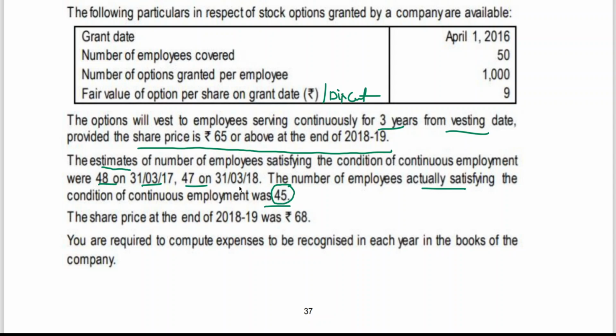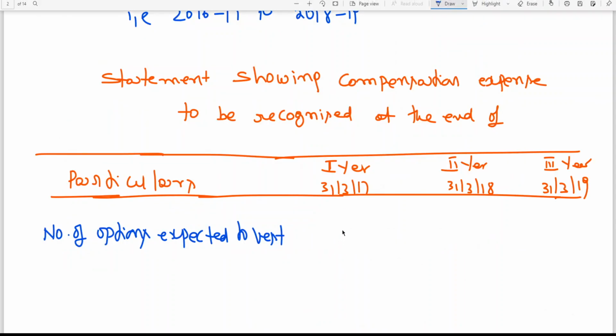So suppose we had like 44 on 31st March 19, 46 on 31st March 19, but actual 45 means excess, that is to be reversed. But that is not the case. Anyhow, let me write 48, 47 and 45. This is third year, 31st March 19.